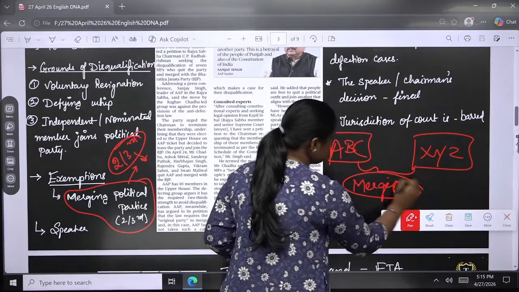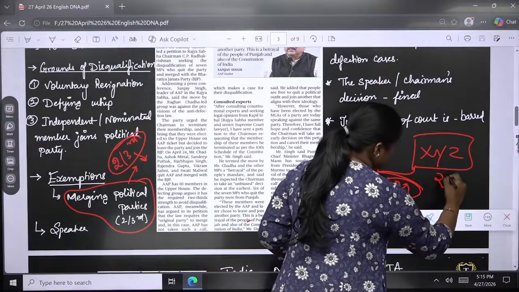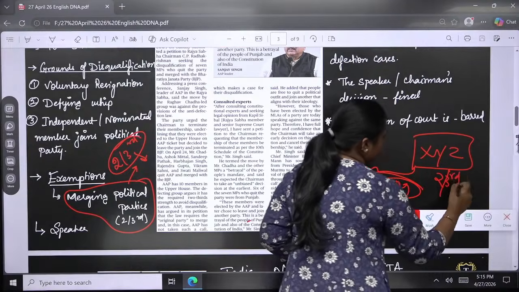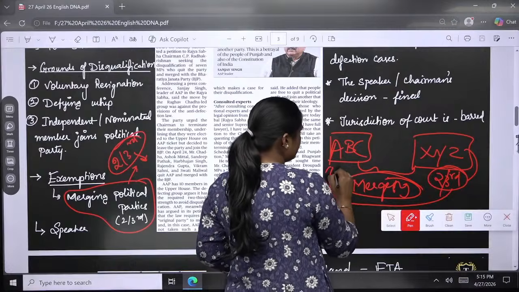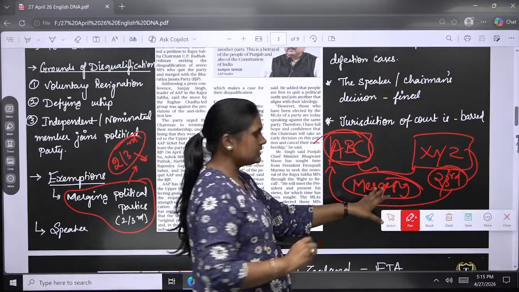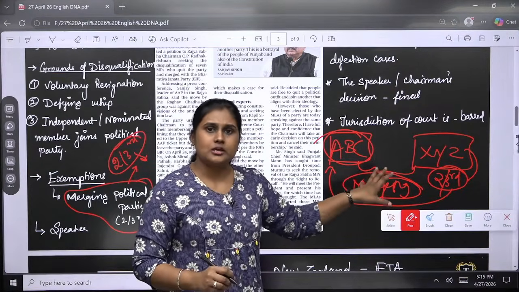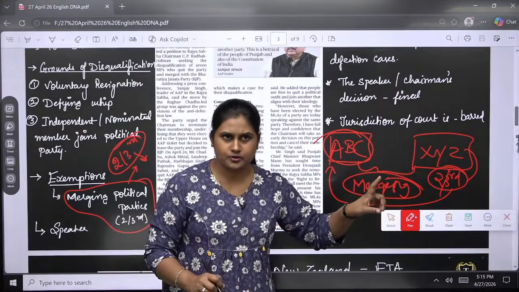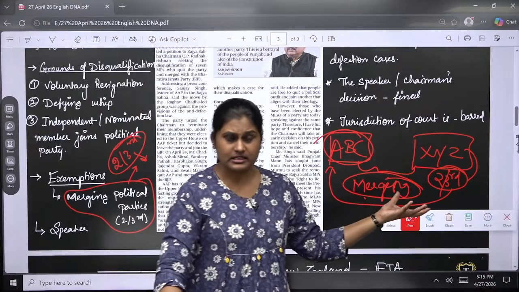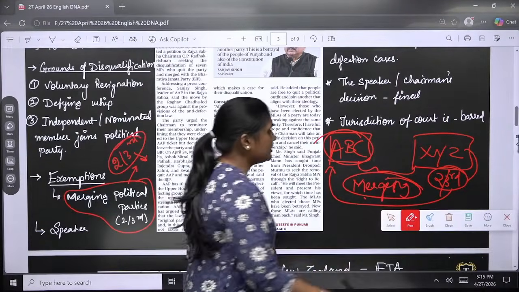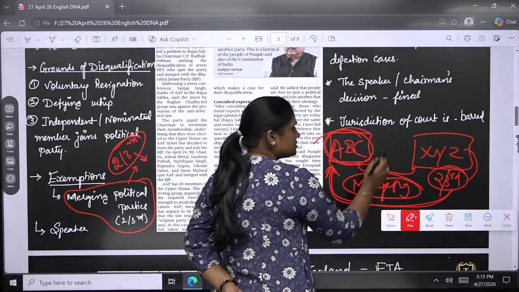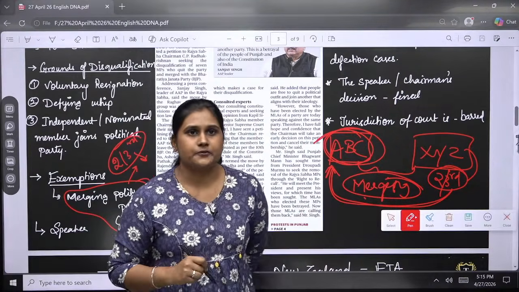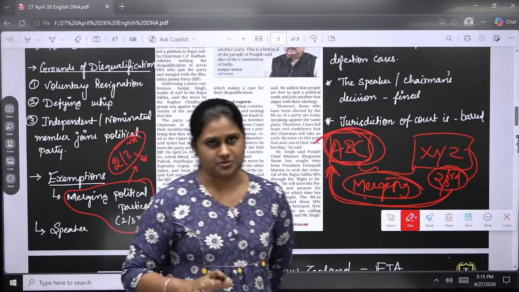In that case, if two-thirds of the members from XYZ party are shifting towards the ABC party, already they are in the merging condition, right? Almost we can see it as one particular party. So if two-thirds of the party members have joined here, it is not considered a disqualifying mechanism. They have the exemption. Okay?